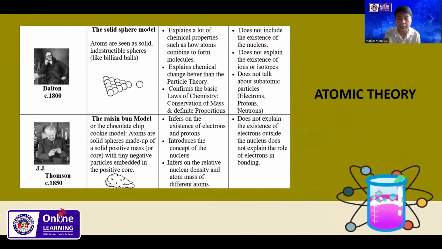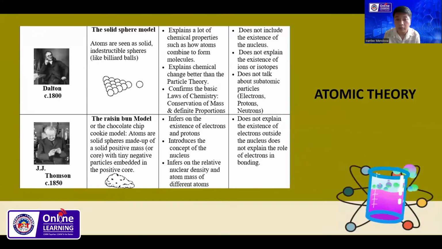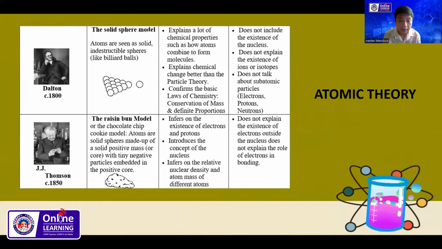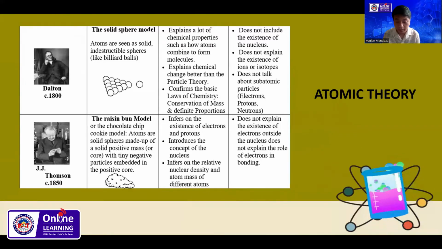He is J.J. Thomson in 1850. The name of the model is what we call the raisin bread model, or the chocolate chip cookie model. Atoms are solid spheres made up of a solid positive mass or core with tiny negative particles embedded in the positive core.